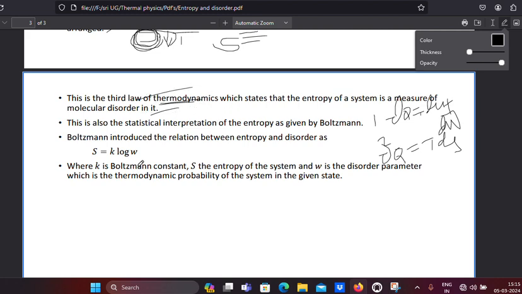There is also the statistical interpretation of entropy as given by Boltzmann. Boltzmann introduced a relation between entropy and disorder, that is S equals k log omega. Omega is simply the disorder, where k is the Boltzmann constant, S is the entropy of the system, and omega or W is the disorder parameter, which is a thermodynamic property of the substance in a given state.